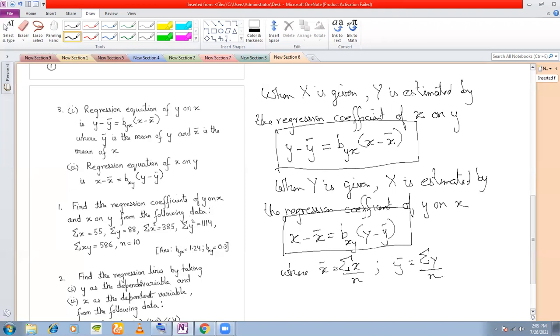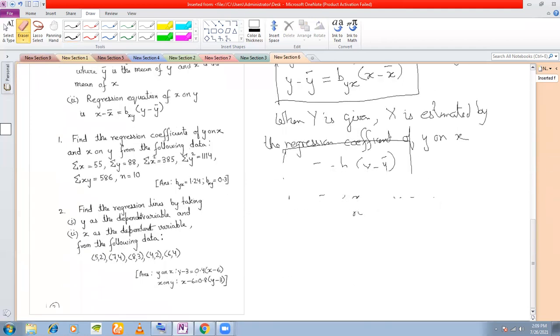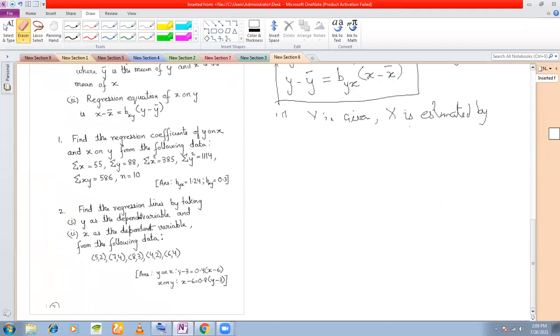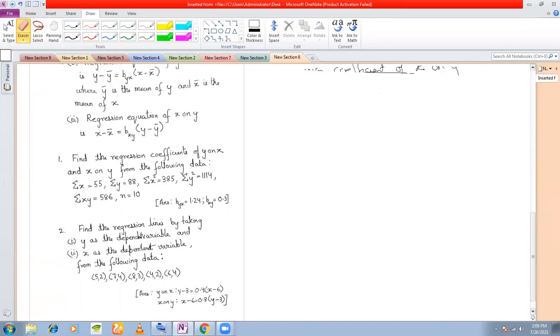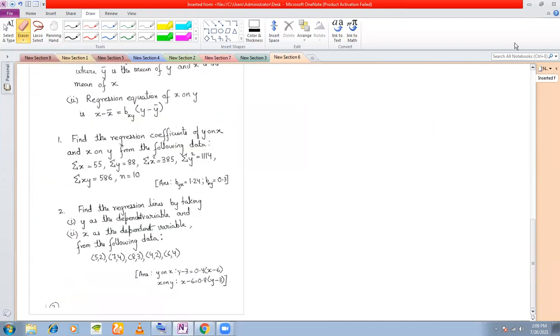Now let's see the first problem. It will be more clear. The question here is: find the regression coefficient of y on x and x on y from the following data.